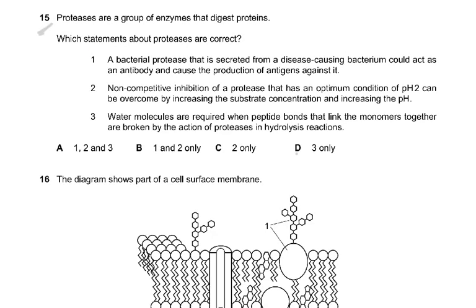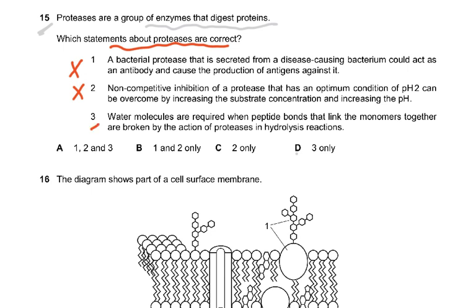Question 15. Proteases are a group of enzymes that digest proteins. Which statements about proteases are correct? A bacterial protease that is secreted from a disease-causing bacteria could act as an antibody and cause the production of antigens. This is wrong. A bacterial protease secreted from the bacteria cannot be an antibody. Lymphocytes make antibodies. Then, non-competitive inhibition of a protease that has an optimum pH of 2 can be overcome by increasing the substrate concentration. Non-competitive inhibition cannot be overcome that way; it's only competitive inhibition that can be overcome.